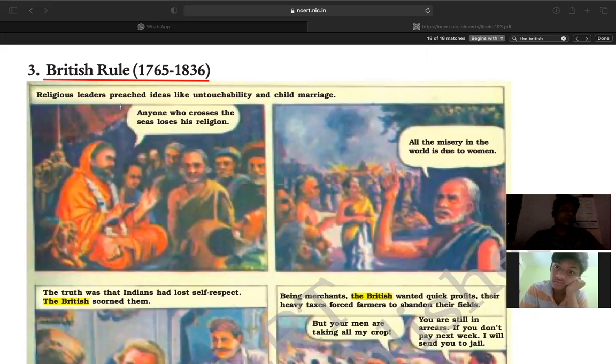So what do you mean by preach ideas? What is the meaning of preach ideas? Good. Always try to give a guess, no issue, right? You can say give the ideas, or teach. Preach the ideas, or teach their ideas, like